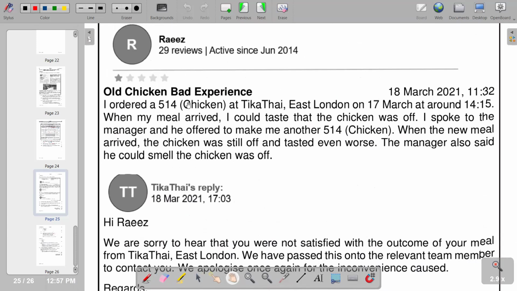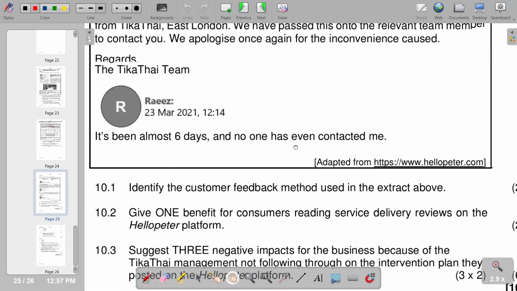I ordered a 514 chicken at Tikatai, East London on 17 March at around 14:15. When my meal arrived, I could tell that the chicken was off. I spoke to the manager and he offered to make me another 514 chicken. When the new meal arrived, the chicken was still off and tasted even worse. The manager also said he could smell the chicken was off. So this is the information that we have in terms of the chatting that is taking place.